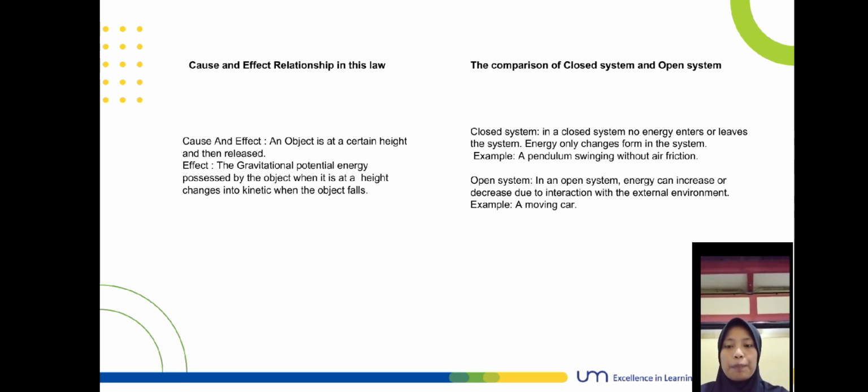The open system: in an open system, energy can increase or decrease due to interaction with the external environment. The example is a moving car. From this, we know that the law of conservation of energy is a fundamental principle that ensures that the energy in a closed system remains constant.